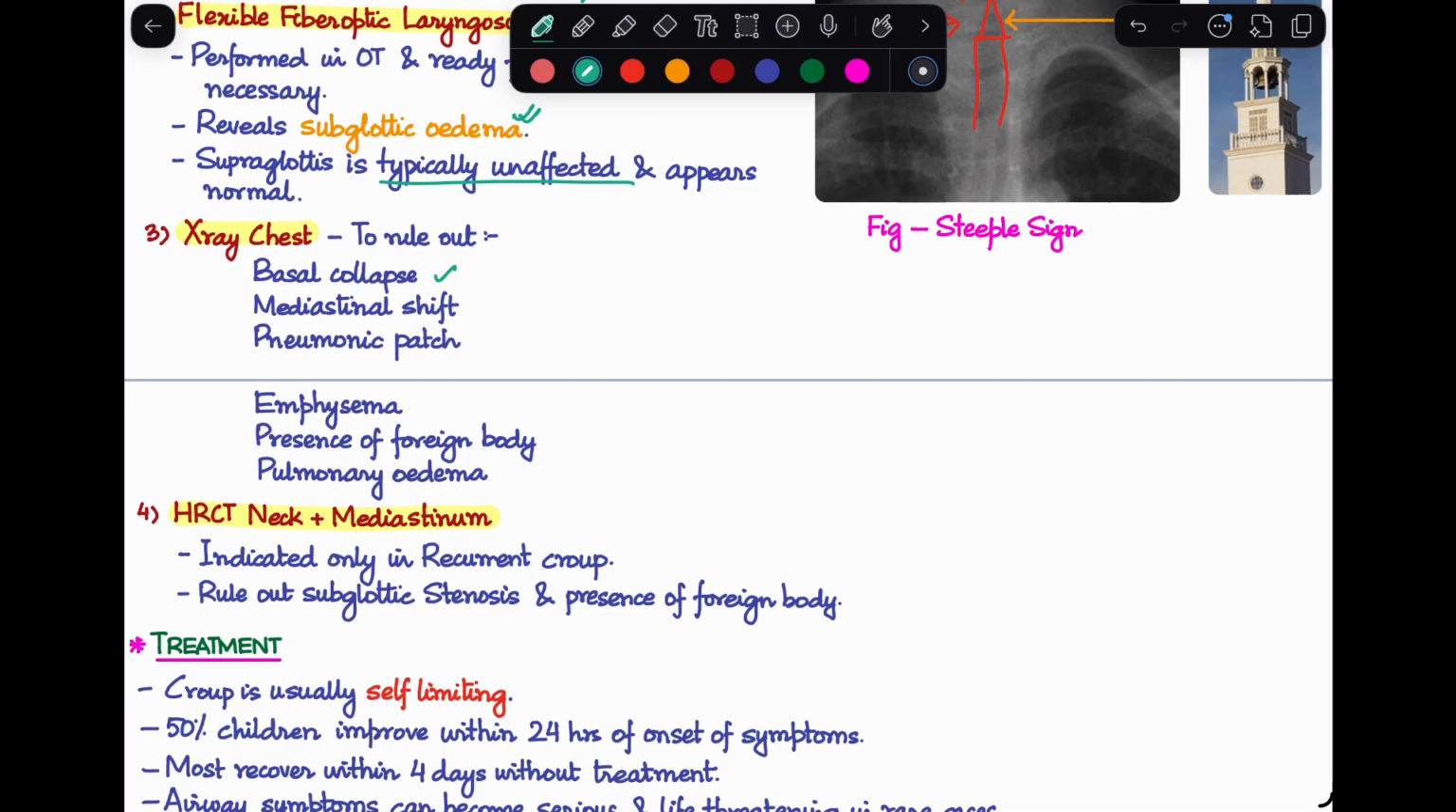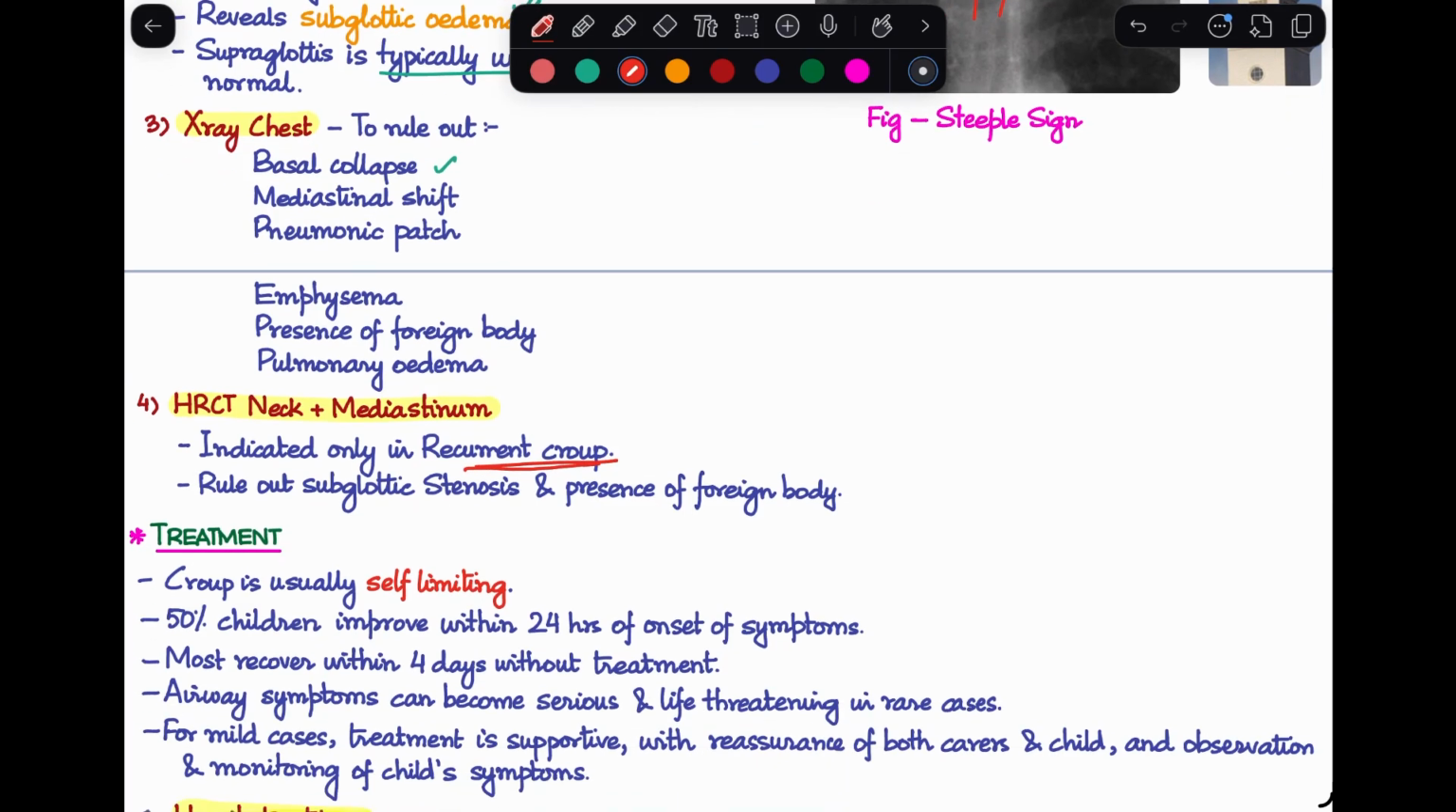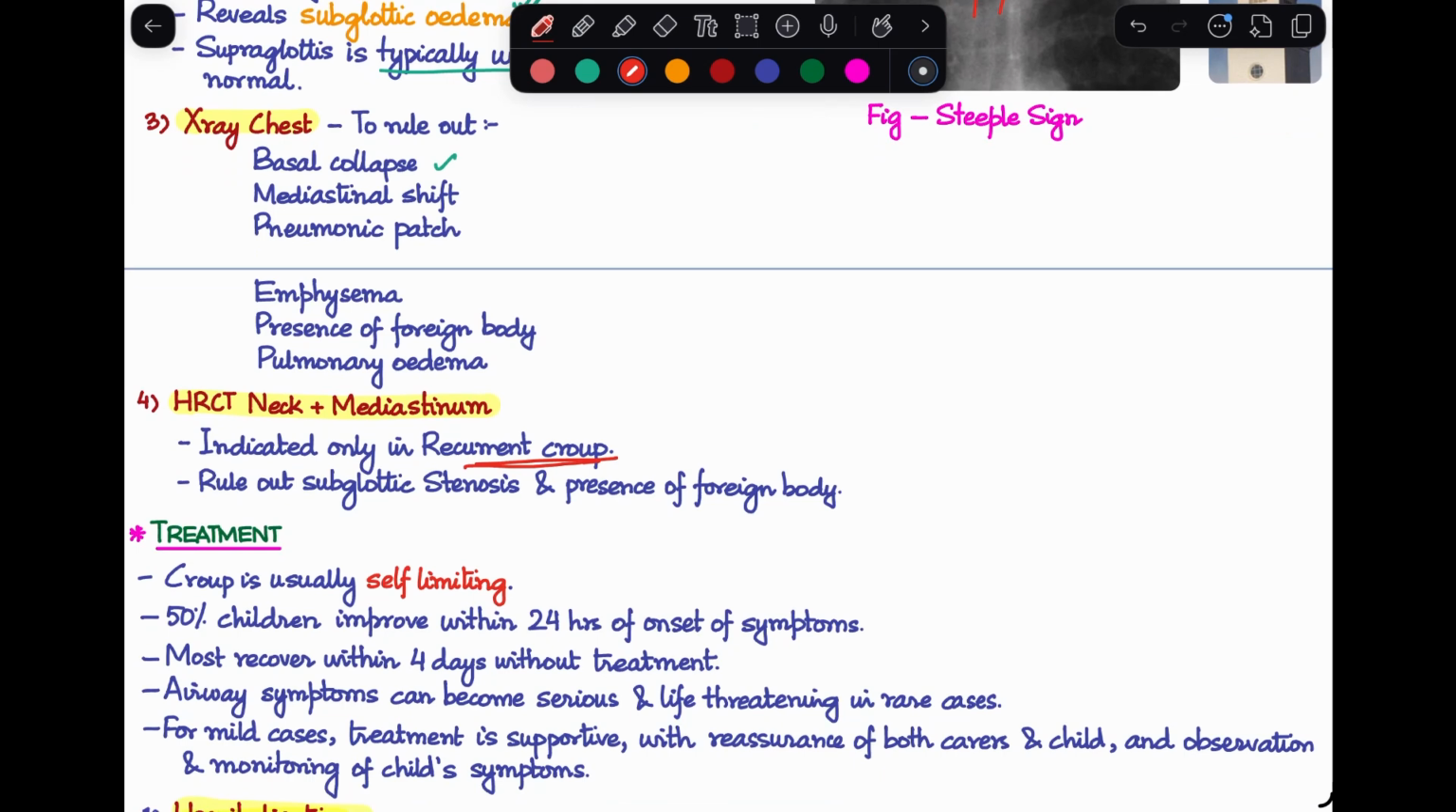And lastly, HRCT of the neck and mediastinum. This is something that is indicated only in cases of recurrent croup. Only this will help you in ruling out other differential diagnoses, like maybe the patient has subglottic stenosis, which is why they are not getting better, or they are contracting the disease multiple times, or maybe there is the presence of a foreign body.